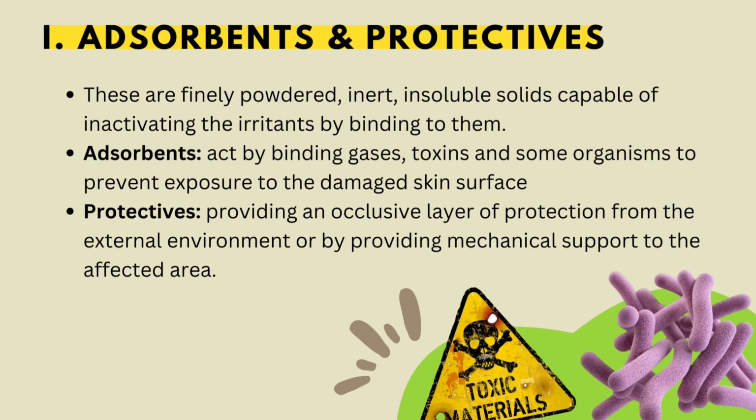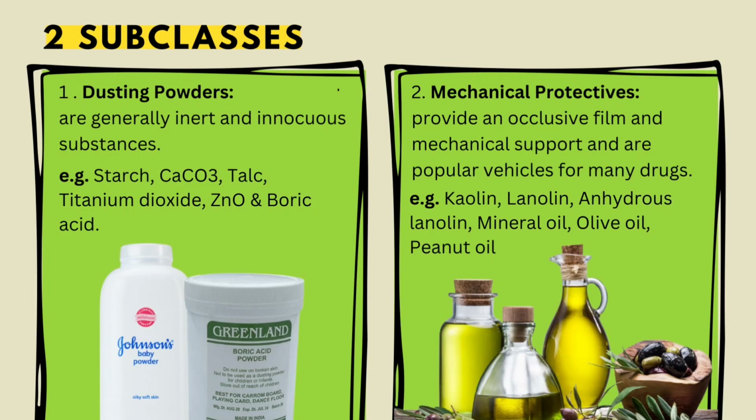Adsorbents and protectives inactivate the irritants by binding to them. Adsorbents act by binding gases, toxins, and some organisms to prevent exposure to the damaged skin surface. Protectives provide an occlusive layer of protection from the external environment or provide mechanical support to the affected areas. Subclasses are number 1, dusting powders. They are generally inert and innocuous substances. Number 2, mechanical protectives provide an occlusive film and mechanical support and are popular vehicles for many drugs.